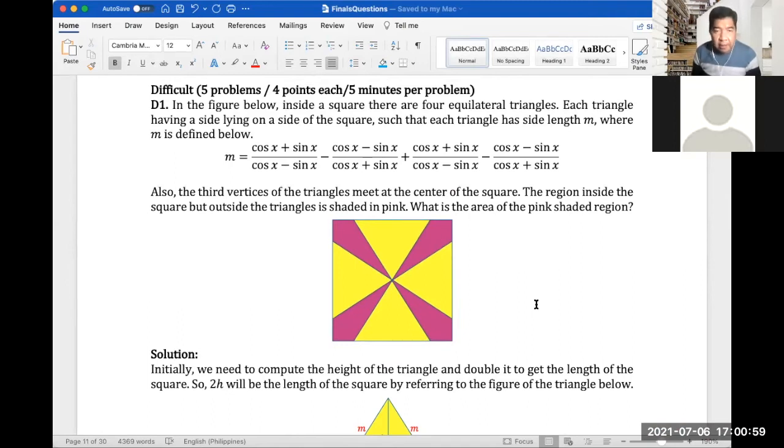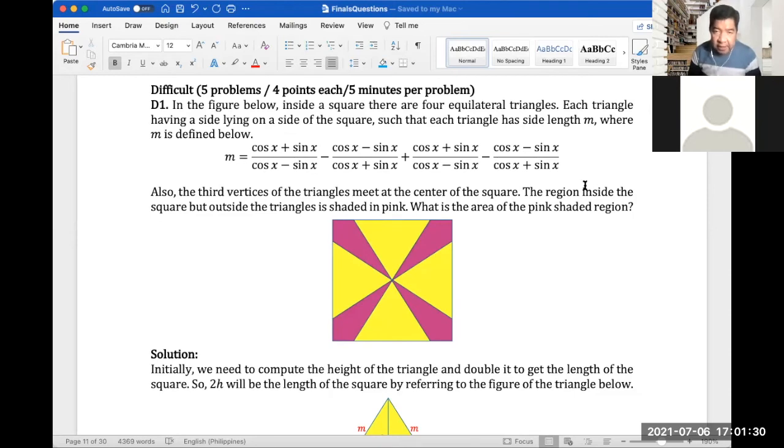It says here in the figure below, inside the square, there are 4 equilateral triangles, each triangle having a side lying on the square and such that each triangle has a side length m, where m is defined below.